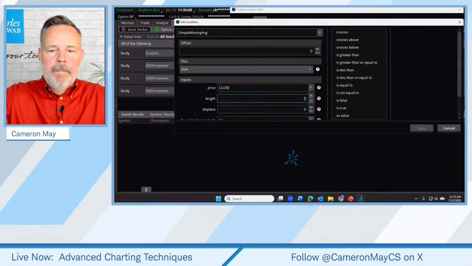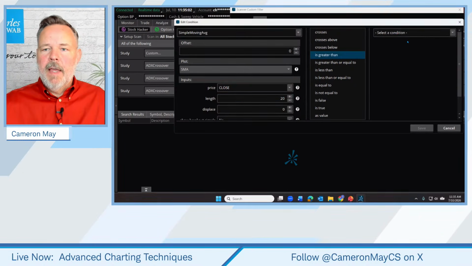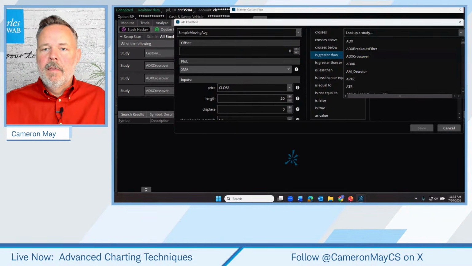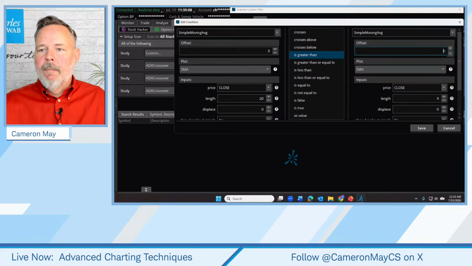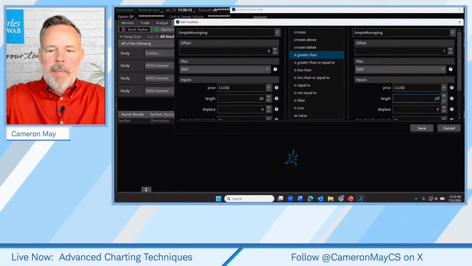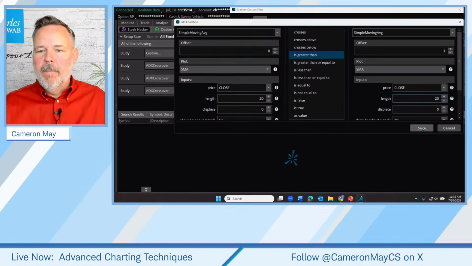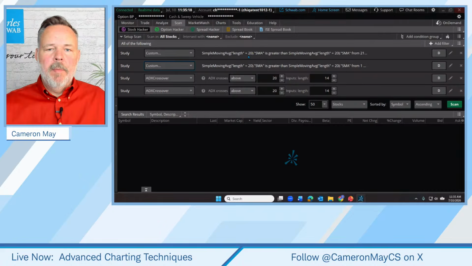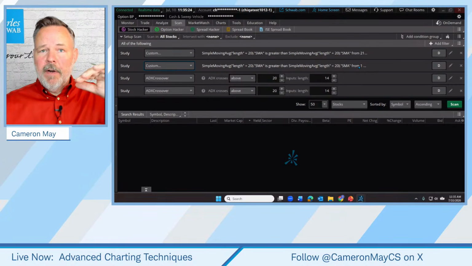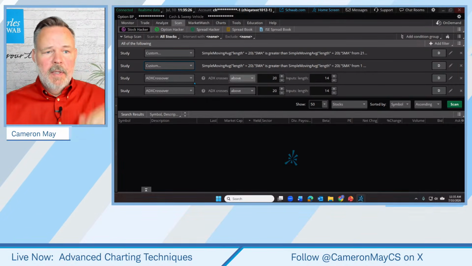The 20 is greater than the simple moving average from 1 day ago, but it's the 20-period simple moving average. There we go. Let's click OK. So our simple moving average is greater than it was 21 days ago. It's also greater than it was 1 day ago. That should confirm an upward trend.